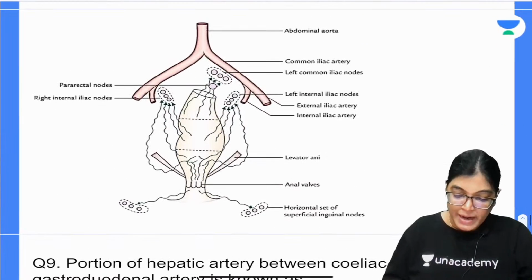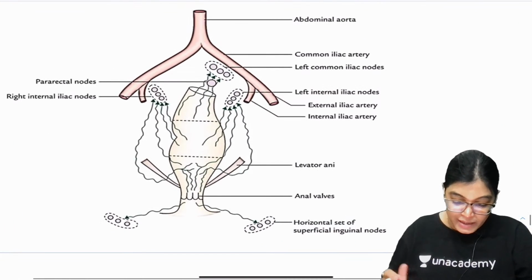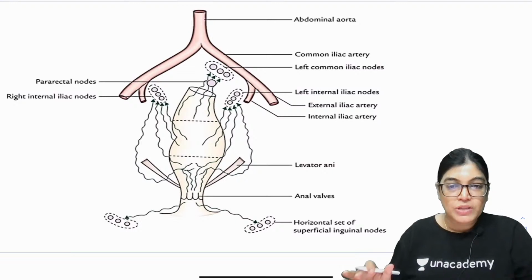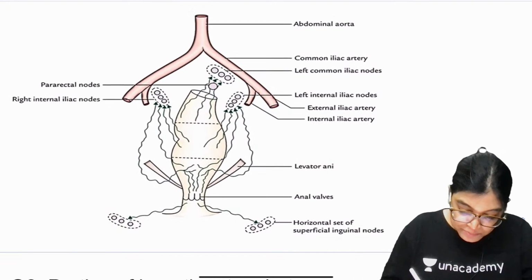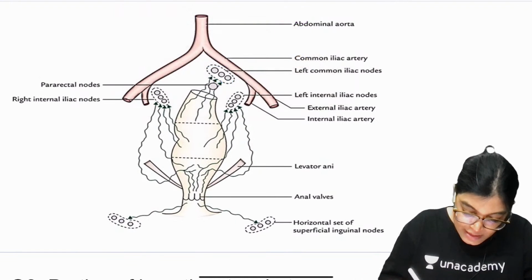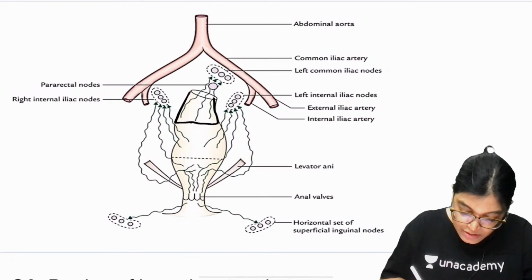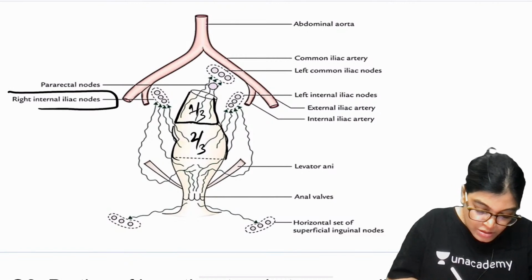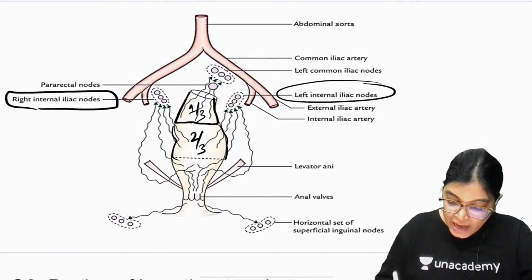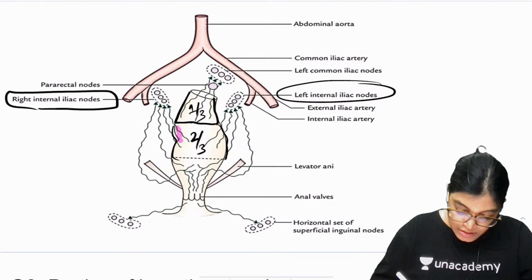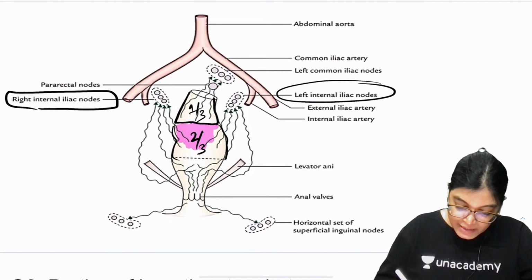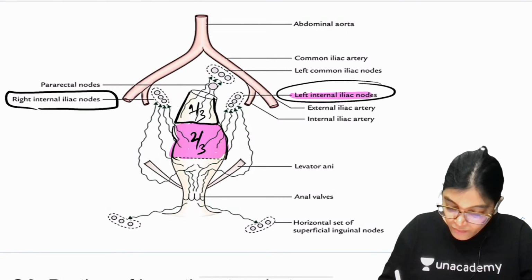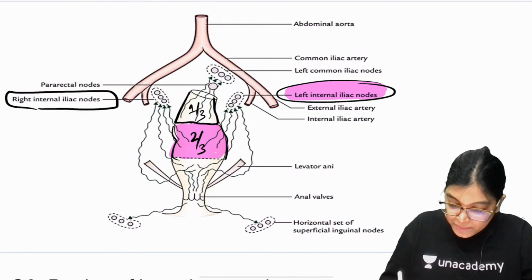I would like to show you a diagram for this so that your concepts are clear. See here, we are not talking about the anal canal, we are talking about the rectum. Here you can see the upper 1/3 part of the rectum and the lower 2/3. The lower 2/3 part of the rectum drains its lymphatics into the internal iliac lymph node, right and left side, as shown in the diagram.